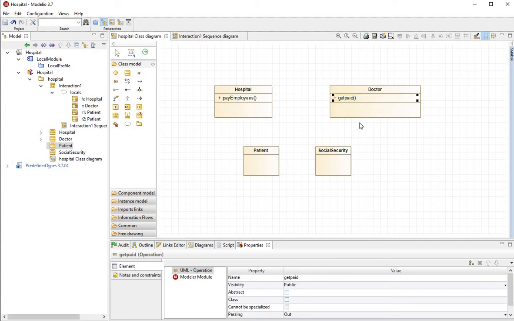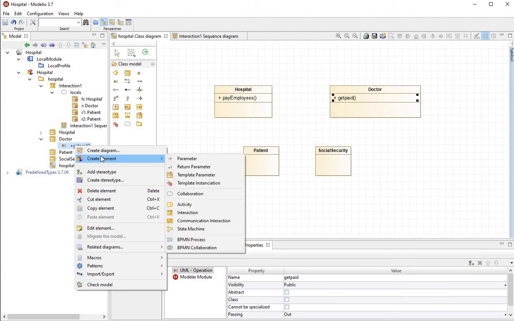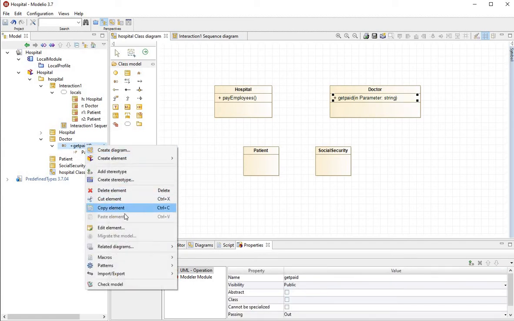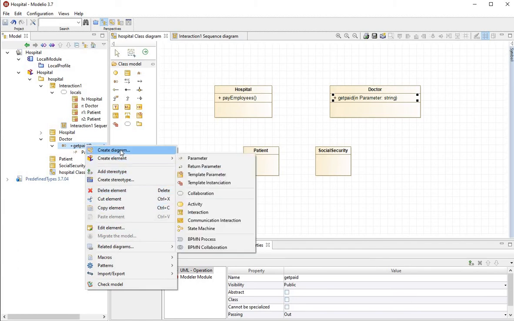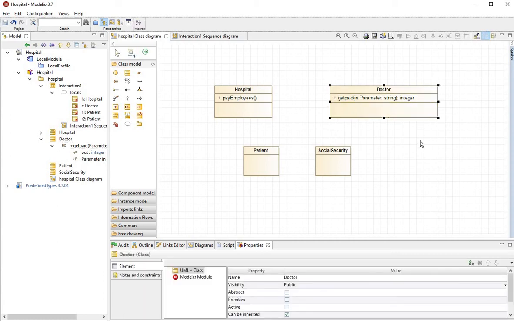Now this is a very basic method, getPaid. But if the getPaid has an attribute, for example, let's add that. If you go in doctor, getPaid, you can do click right, create element. Let's put an in parameter. For example, he can get paid for the month, which is a string. And the getPaid can also have a return parameter, which is an integer. Yeah, that looks good.